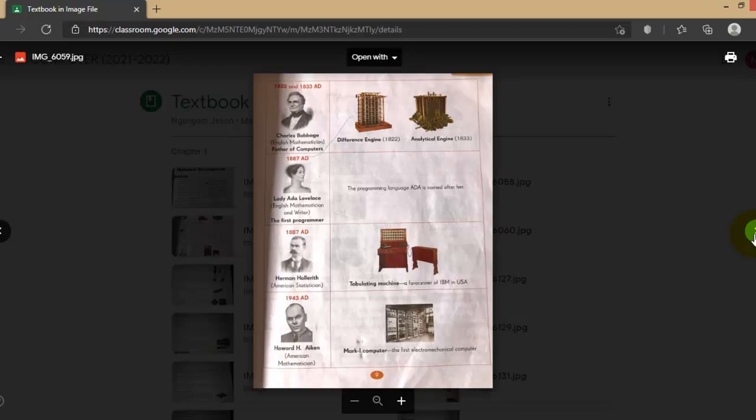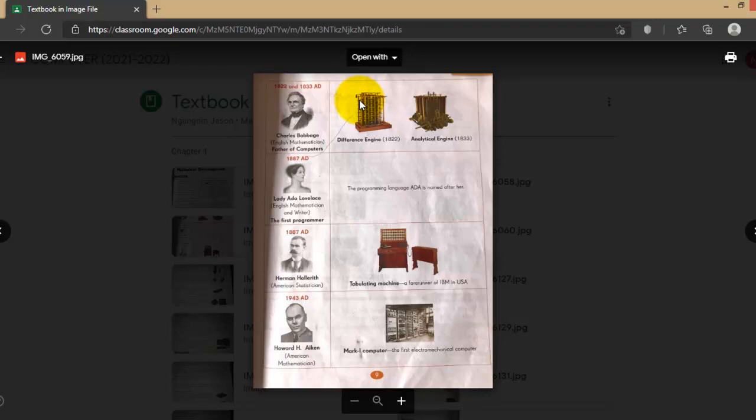He first developed the difference engine in 1822, and after that he developed the analytical engine. This device was the most successful during that time.